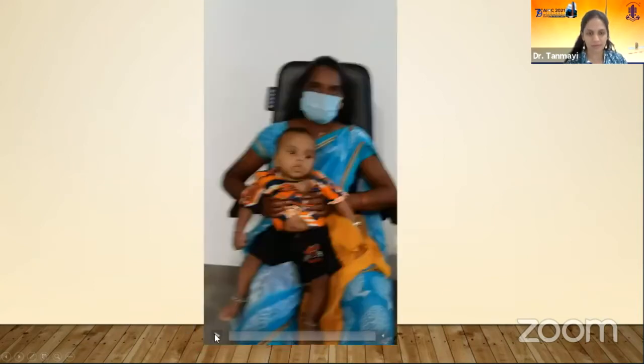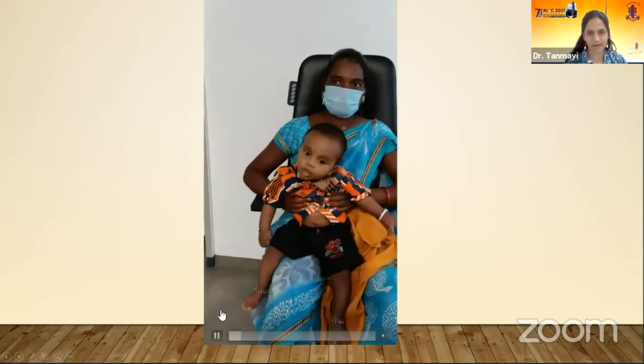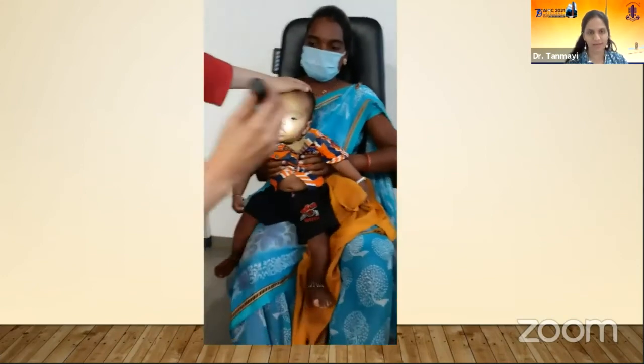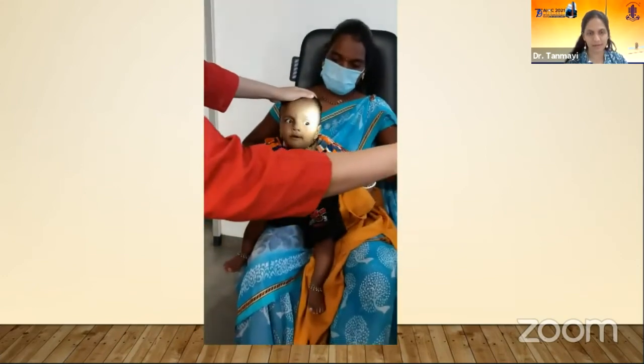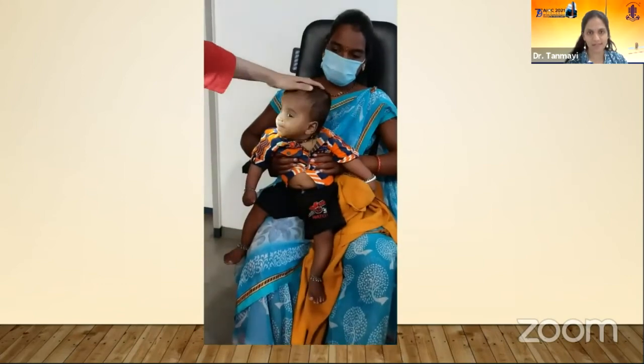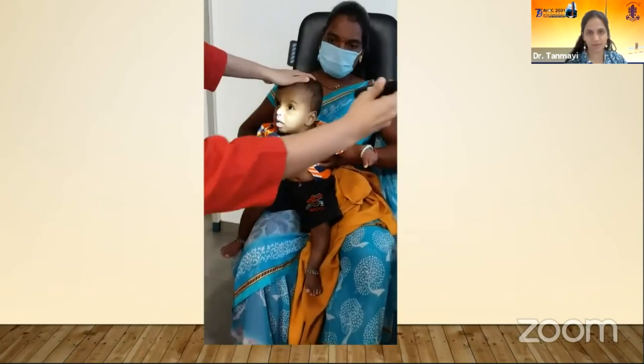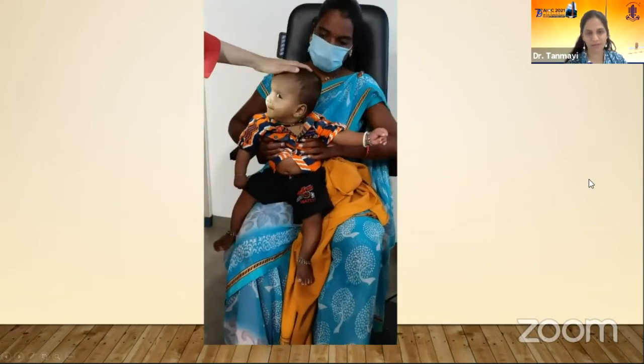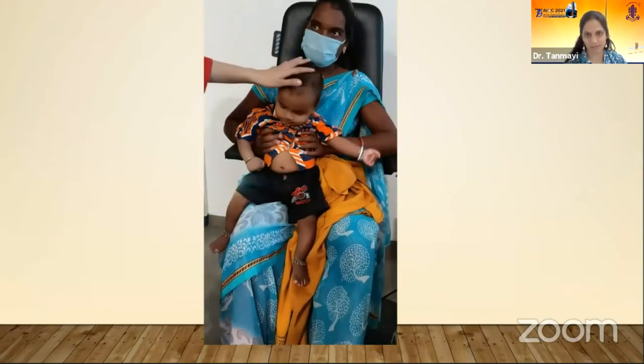So this is the video of following movement. This child has a severe and abnormal head posture. There is a face turn and a head tilt. So when you ask him to follow the light, he's able to do so on the left side, but his following on the right side is poor. He turns his head. So there is something wrong with the pursuit as well. So the simple following movement can give you an idea about these things.